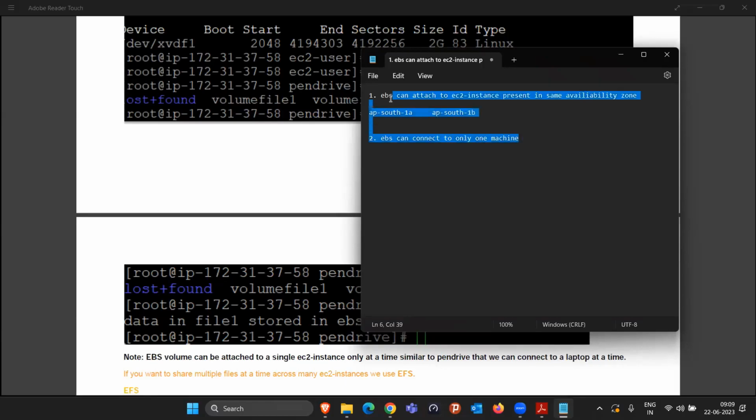So these were the two problems. First, it can attach only to an EC2 instance which is present in the same availability zone. Second, it can connect to only one machine at a time. To solve these two problems, there is another storage type, that is EFS, Elastic File System. Has anybody here heard about file-based storage, or network-based storage, like NAS?